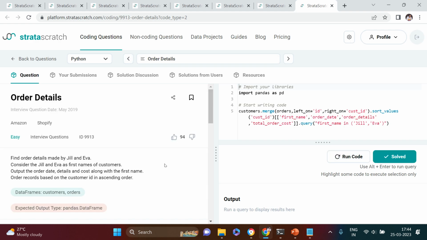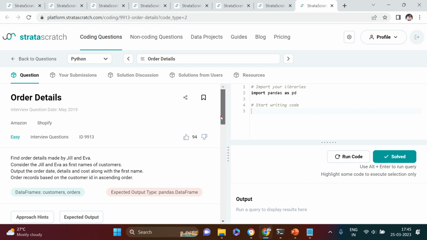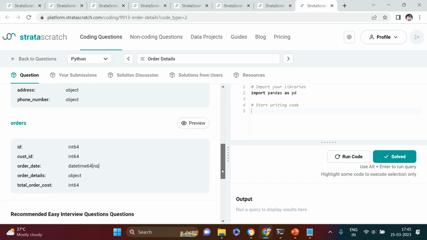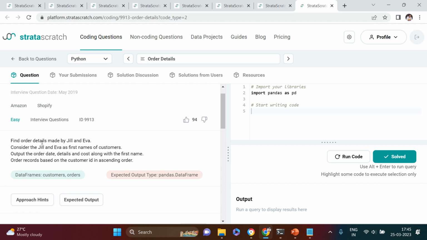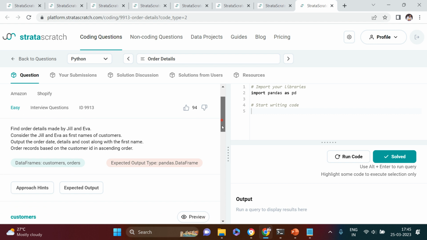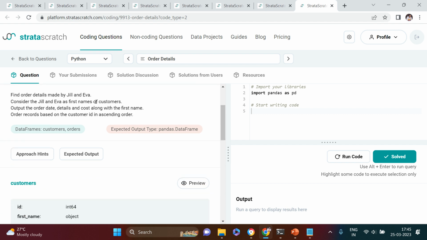Four more questions. This question was asked in Amazon and Shopify. Again, I'm going to remove this solution from here. Okay, let's just see what the question is. Again, this also has two tables. Find order details made by Zil and Eva. There are two customers for which we need to find the order details. Consider Zil and Eva as the first names of the customers. Output the order date, details and cost along with the first name.